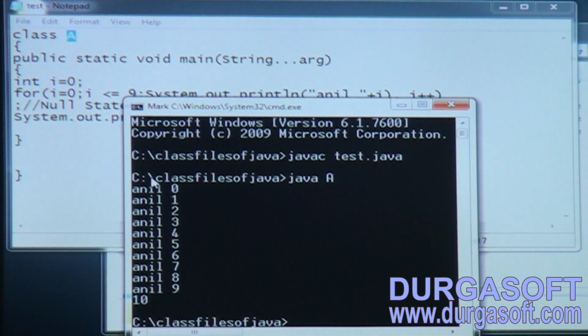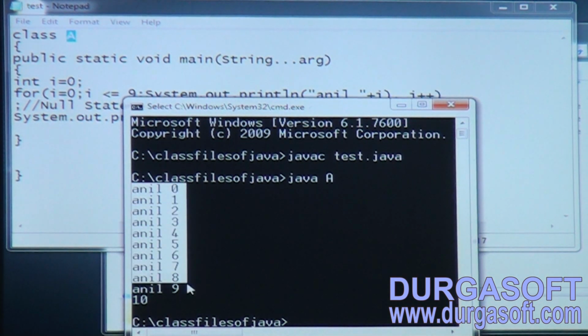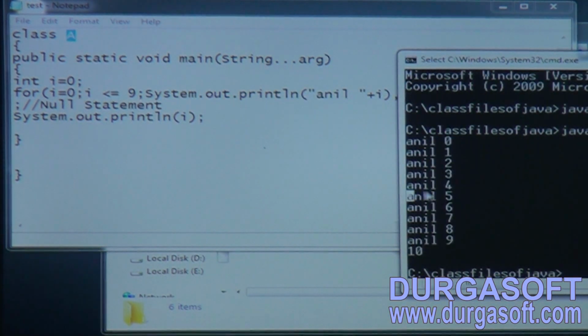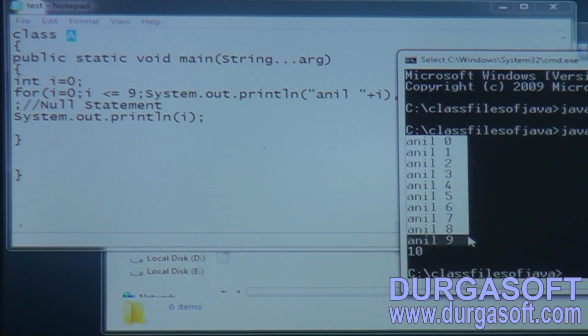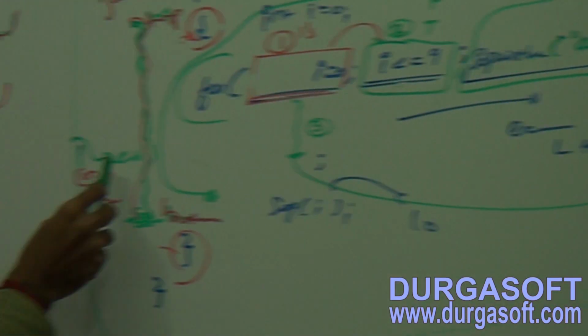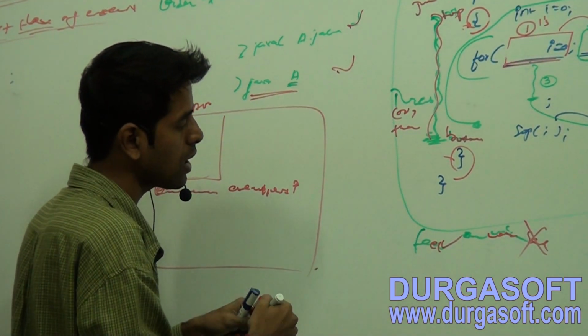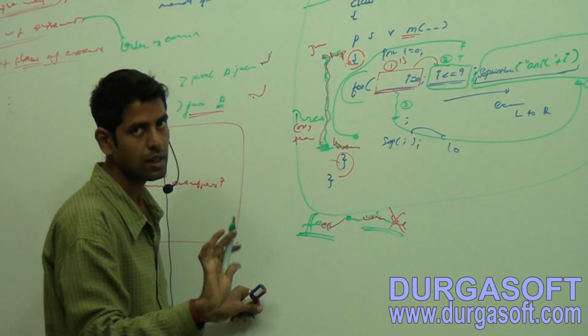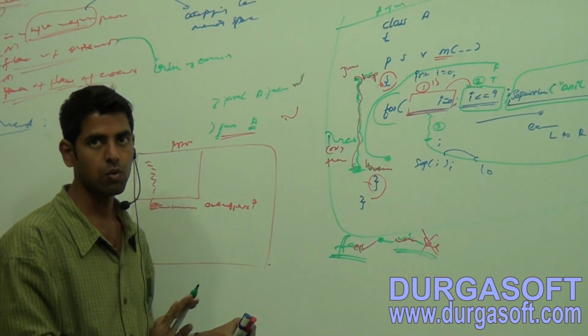Yes, it is giving output as Anil 0 1 2 3 4 9 10. So who is giving this output to us? This thread itself is giving this output. That's why you can feel the thread, you cannot see the thread, you cannot see that flow.